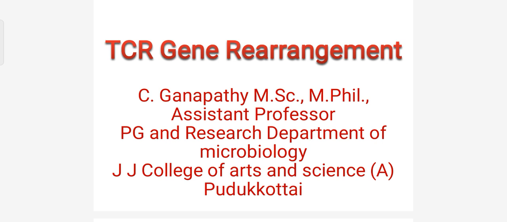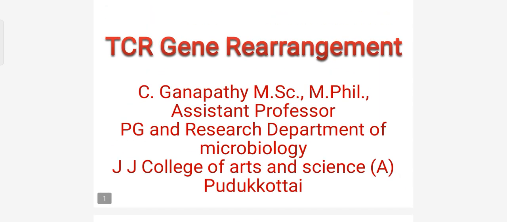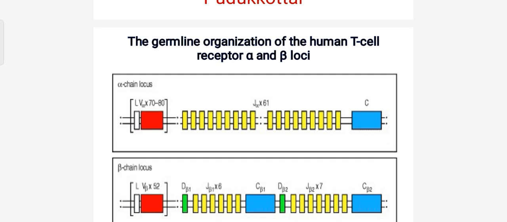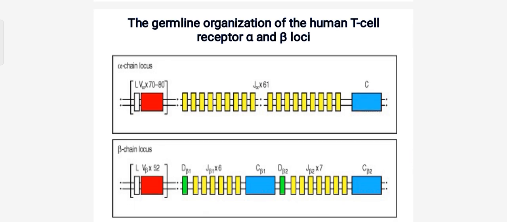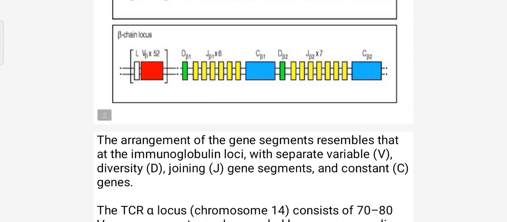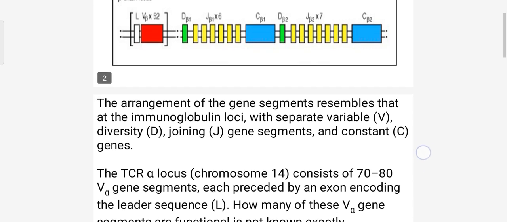Today we discuss the topic TCR gene rearrangement, which means T cell receptor. The germline organization of the human T cell receptor alpha and beta loci. The arrangement of the gene segments resembles that at the immunoglobulin loci, with separate variable, diversity, joining gene segments and constant genes.